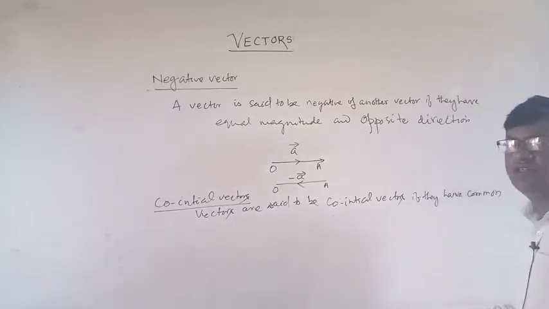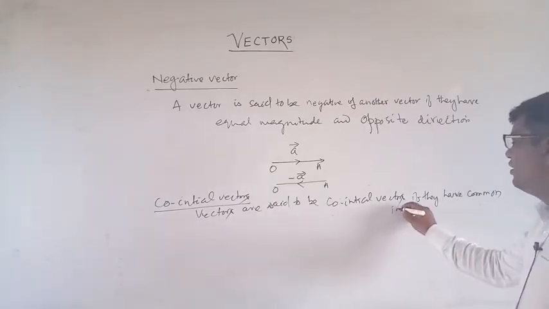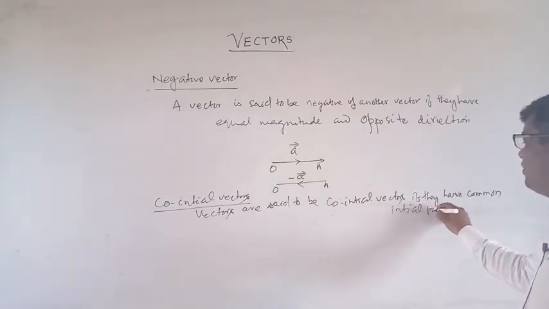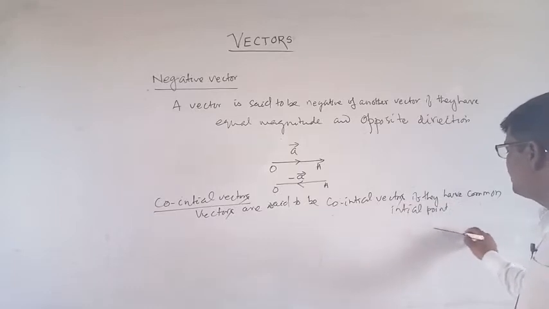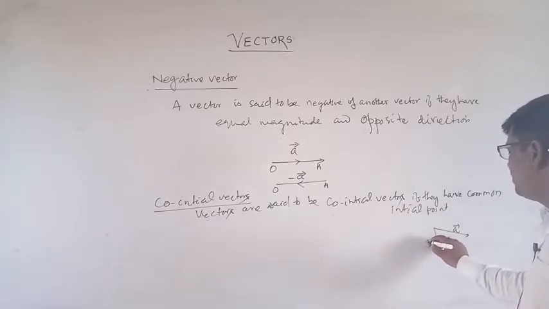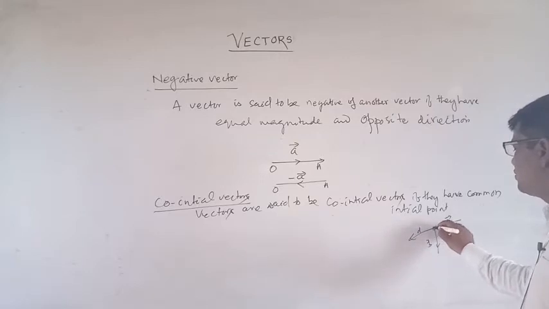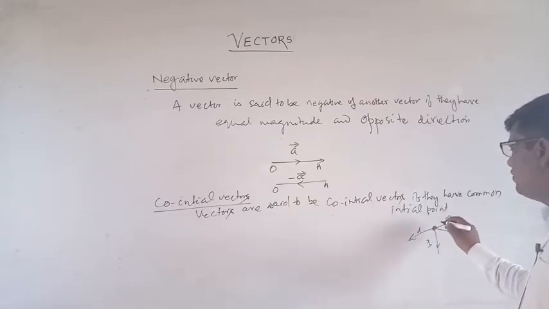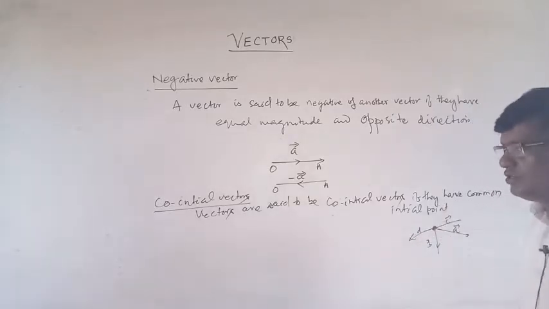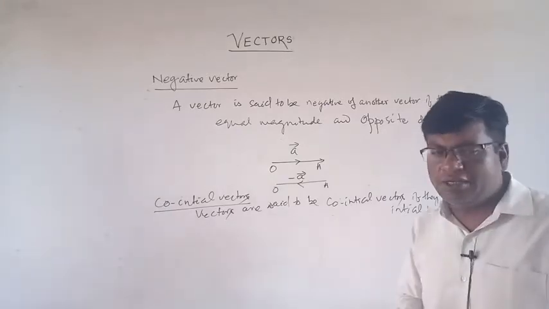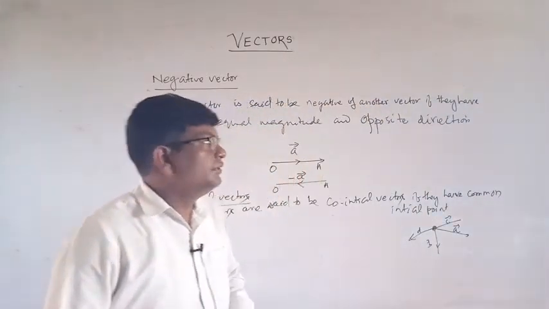That is, this is vector A, suppose this is vector B, this is vector C, this is vector D. So a common initial point, a common starting point, a single starting point. This is called co-initial vectors.